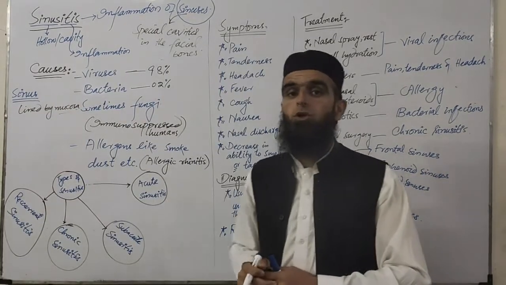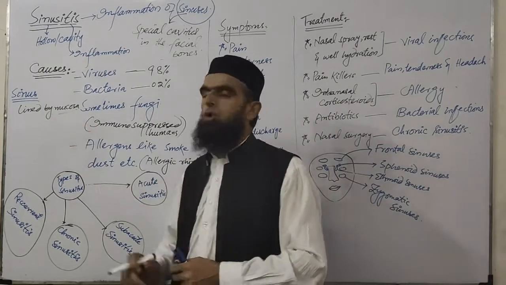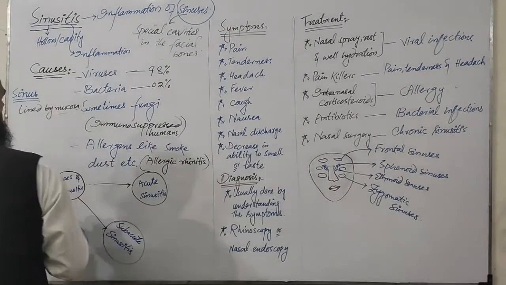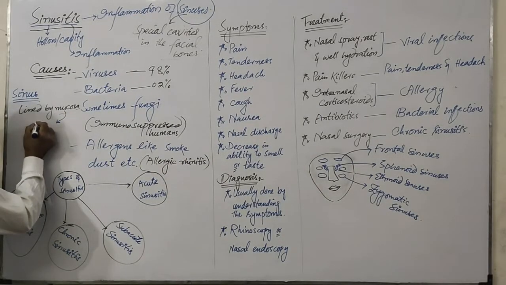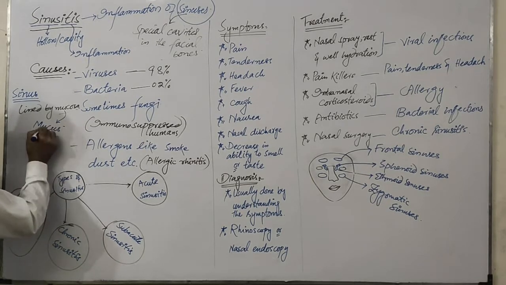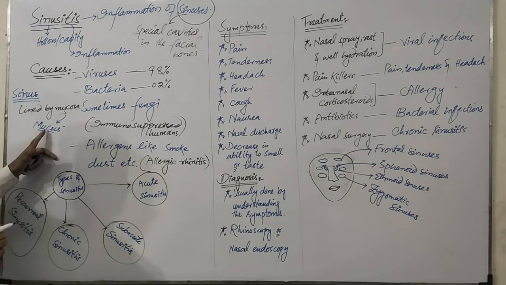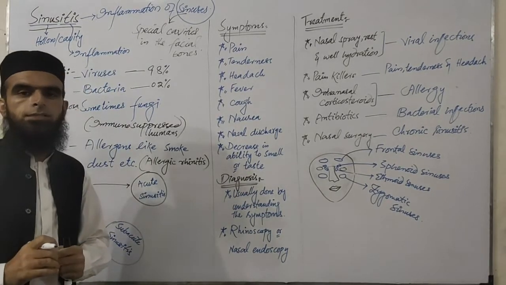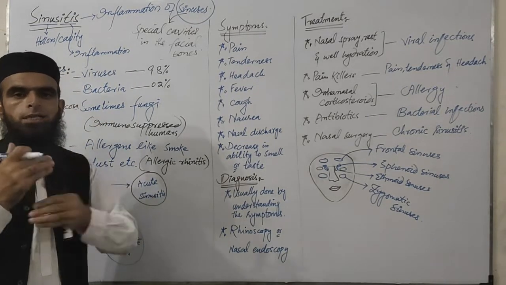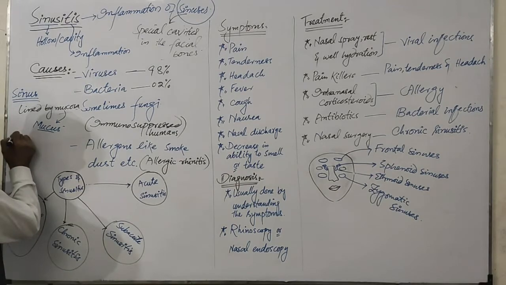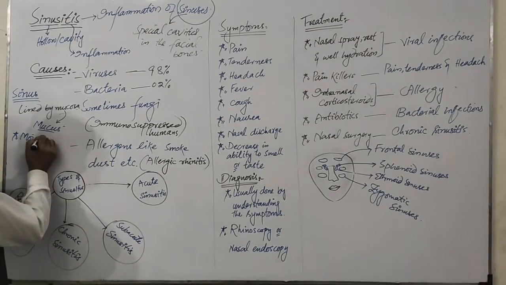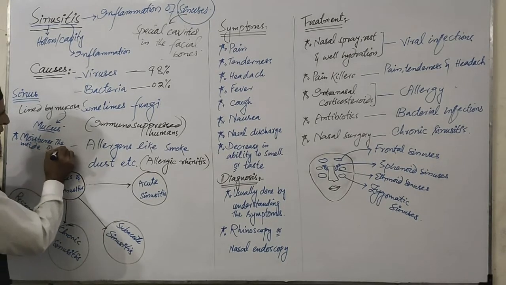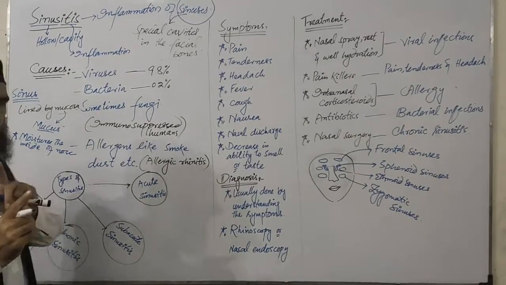I'm going to talk about the function of the sinus. It is lined by mucosa, an internal membrane inside the sinus. This mucosa is a membrane that has the ability to release mucus. And mucus is a lubricating fluid which comes inside the nose, and it helps in the moisturization of the inside of the nose. So one of the functions of the sinus is to moisten the inside of the nose.